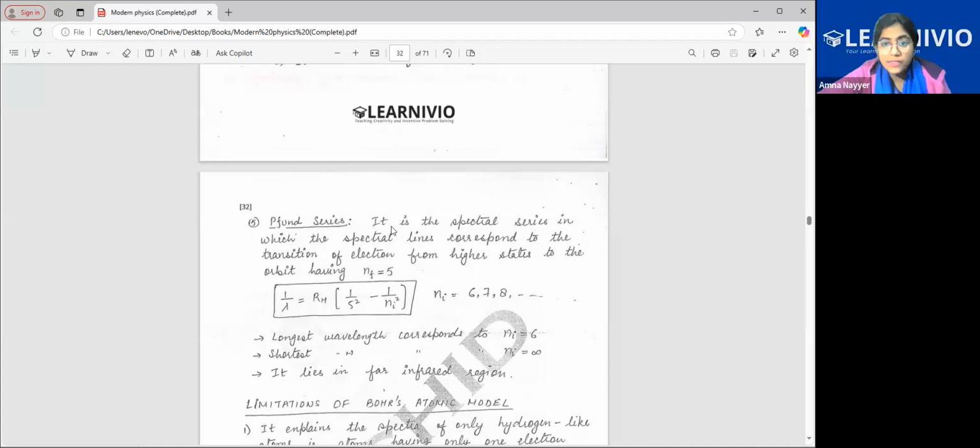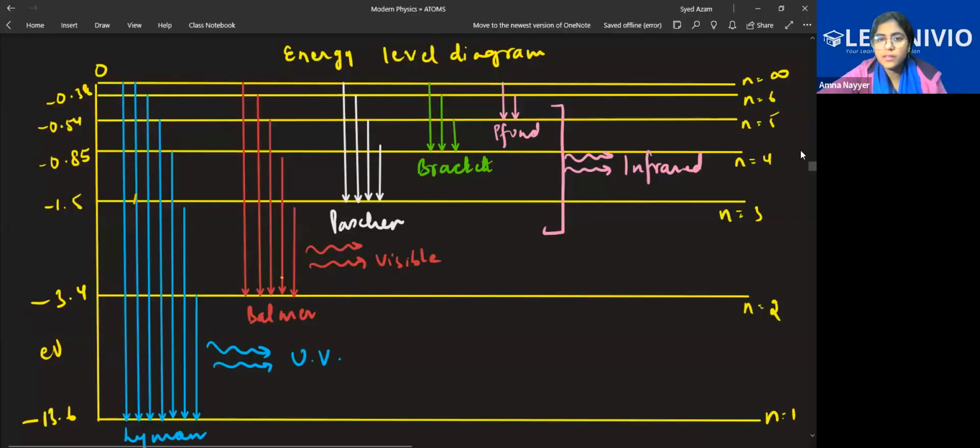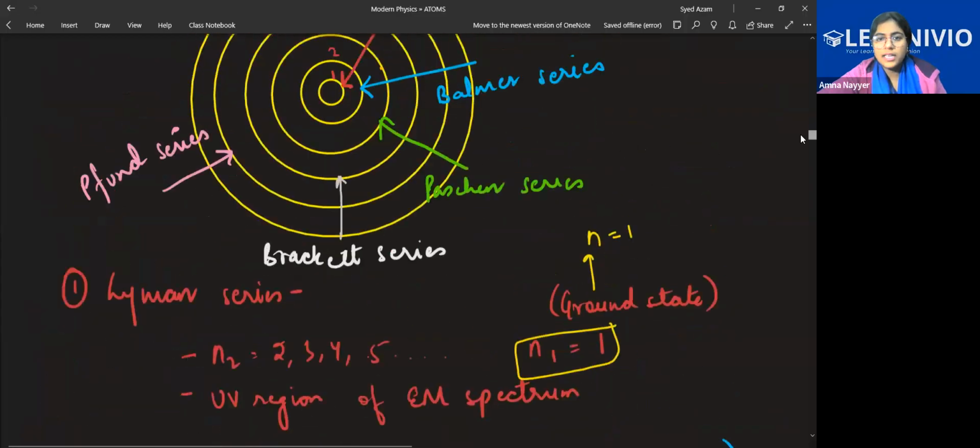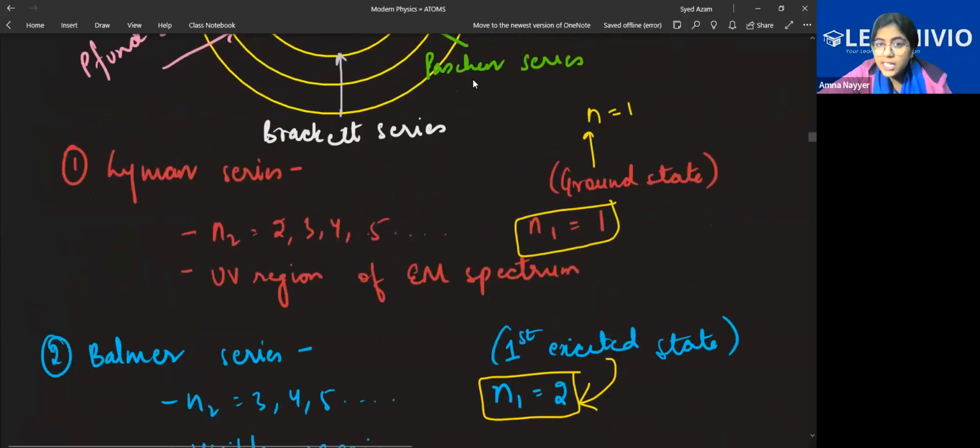One more thing, class, I'll just tell you here. In this, n is equal to 1 for the Lyman series. Sometimes it can be written as the ground level also. So keep in mind that this can be written as ground level also.